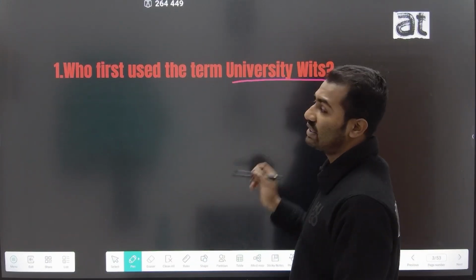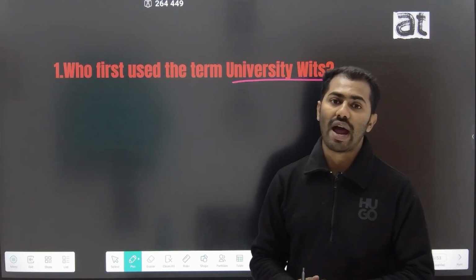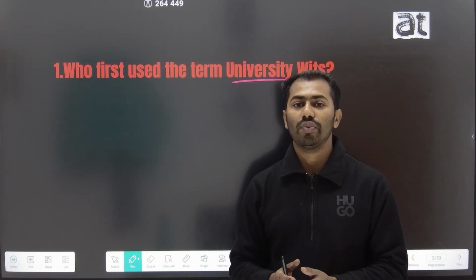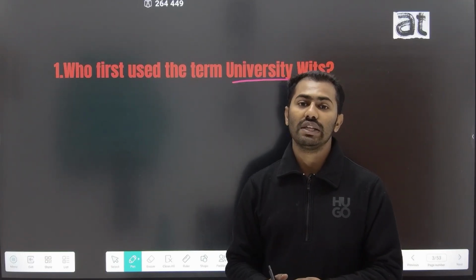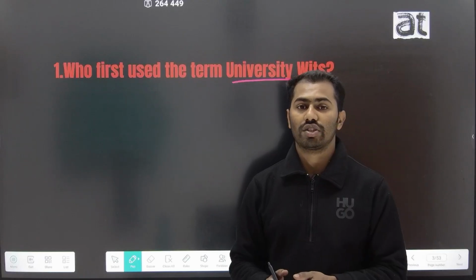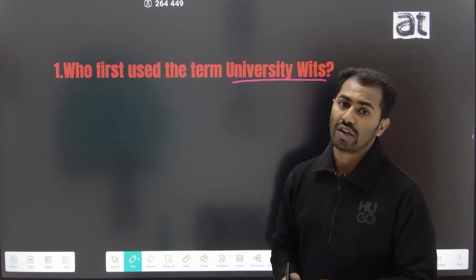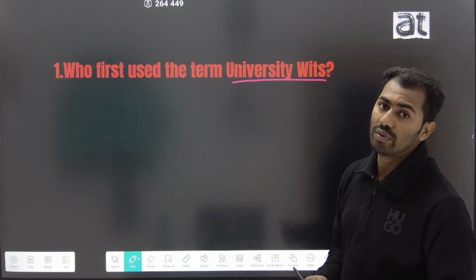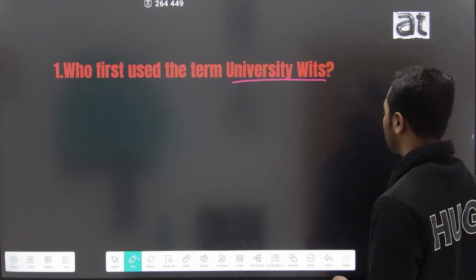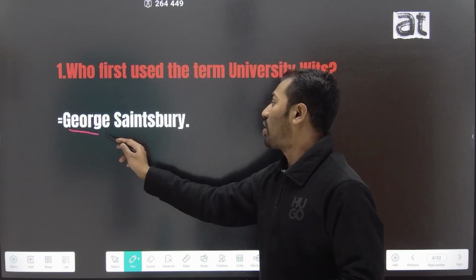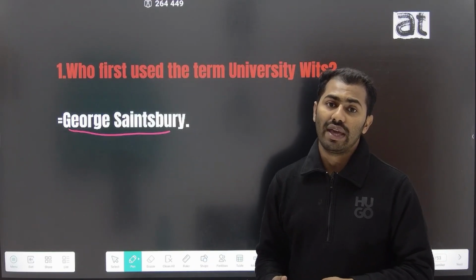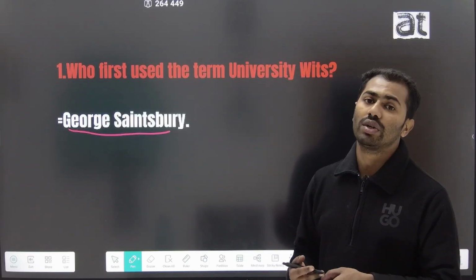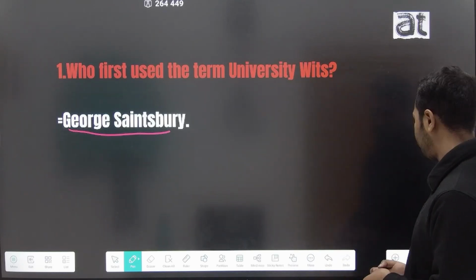We all know in the Elizabethan time period there were six playwrights who are known as University Wits, and these playwrights are Christopher Marlowe, John Lyly, George Peele, Thomas Nashe, Thomas Lodge, and Thomas Kyd. They were called University Wits by the 19th century critic George Saintsbury. George Saintsbury used the term to describe those six playwrights of the Elizabethan time period as University Wits, and he was the first person who termed them so.